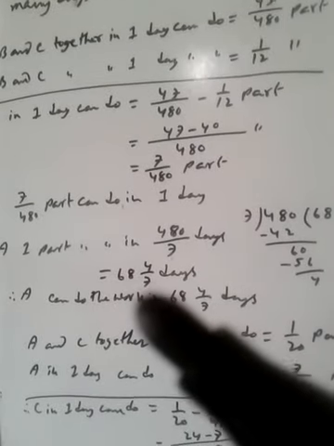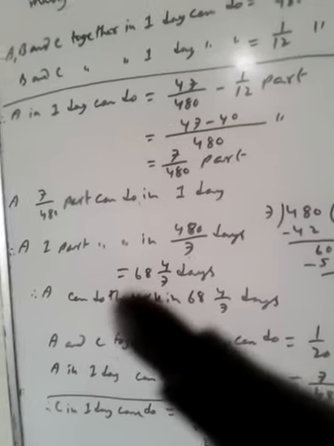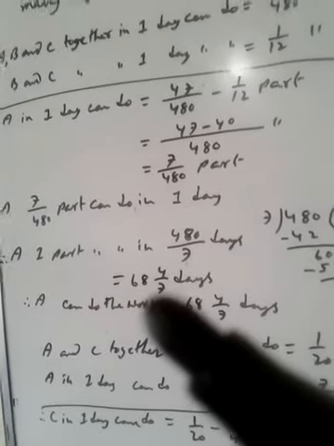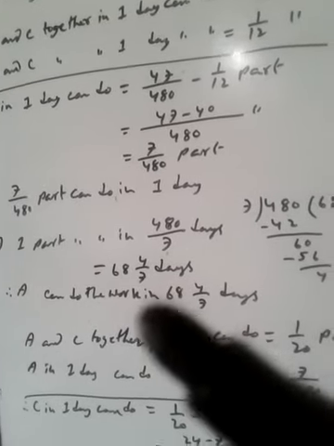A can do the work alone in 68 whole 4 by 7 days.